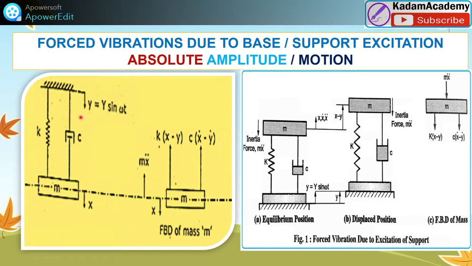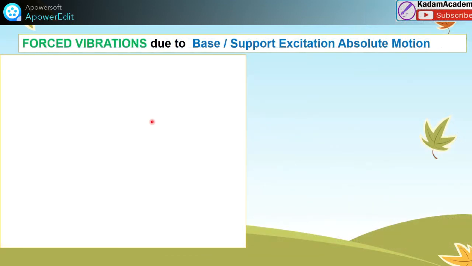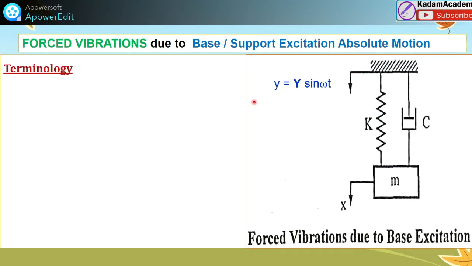Here is the support with the harmonic excitation, and this is the FBD diagram. Here you can see clearly the displacement in the downward direction and the acceleration in the upward direction, shown in this diagram to get the equation of motion. To find the forced vibration due to the base support excitation, the absolute motion, this is the diagram. For this we are going to calculate the absolute amplitude.